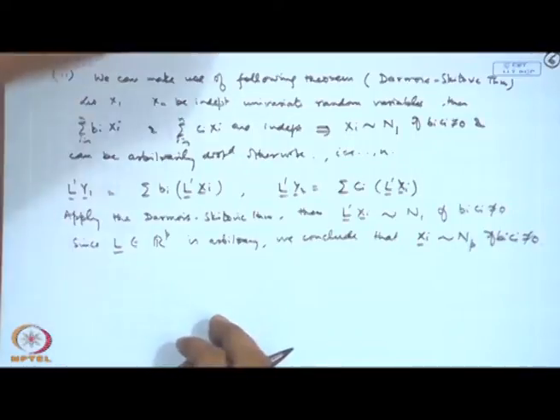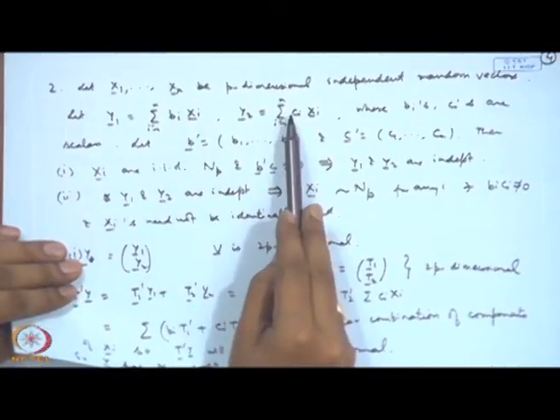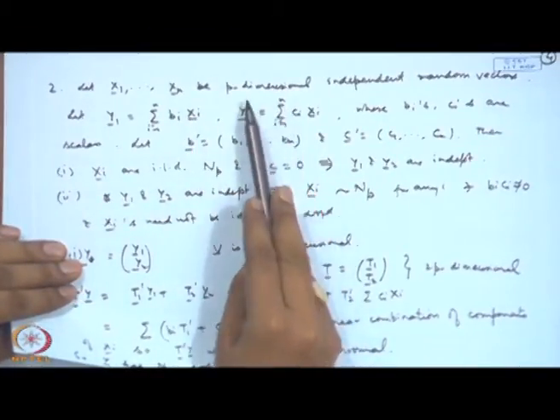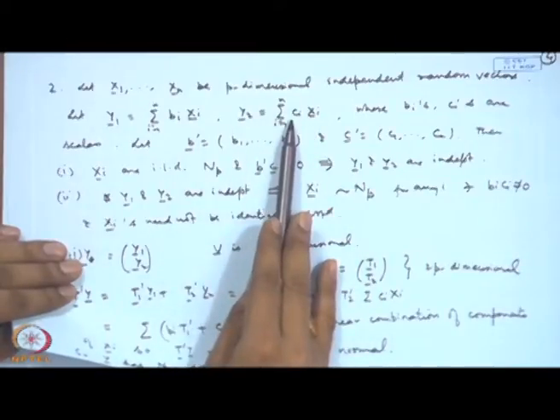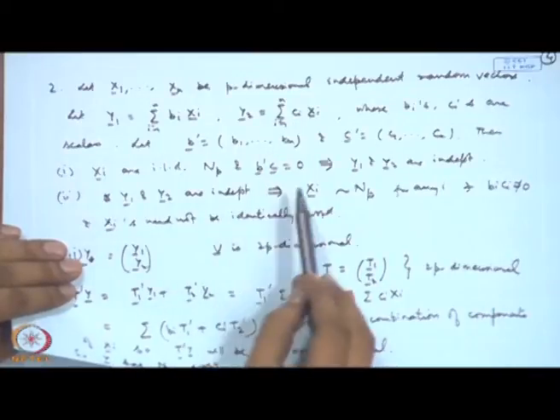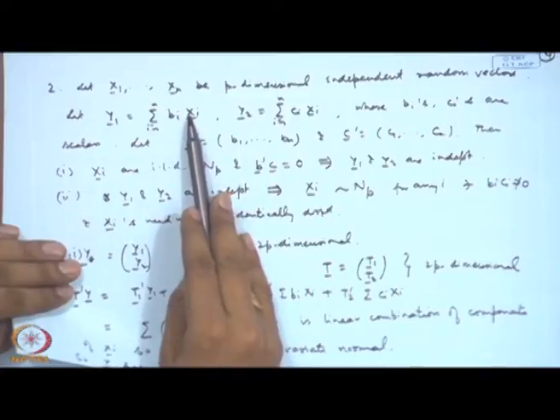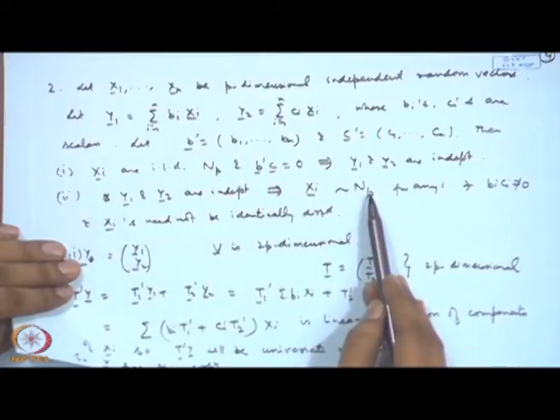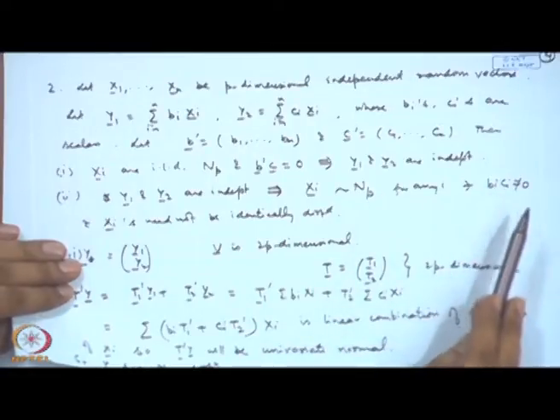Now, if you look at the statement, this is again a very powerful statement. What we are saying is that if I construct linear combinations of p-dimensional random vectors and if they are independent, then each of the terms in the linear combination will have a p-dimensional normal distribution. Of course, we are putting a condition here that bi ci must be non-zero, that means the corresponding term should be there.